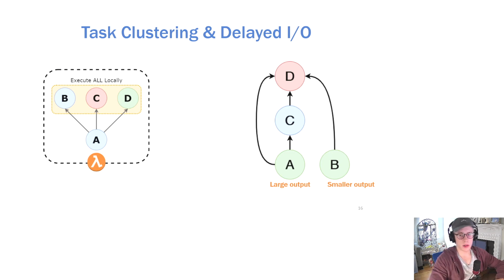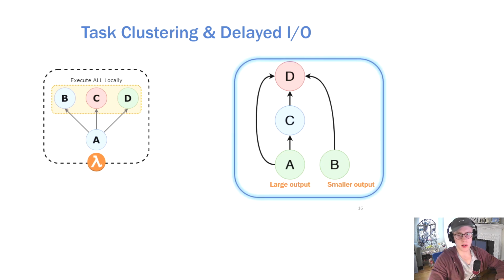Delayed I/O is similar to task clustering. Consider the diagram on the right. Task A has two downstream tasks C and D. Task D needs data from task A, task C, and task B in order to execute. Normally, task A would write its data to intermediate storage, and then executors would cooperatively determine who gets to execute task D as the data dependencies resolve.